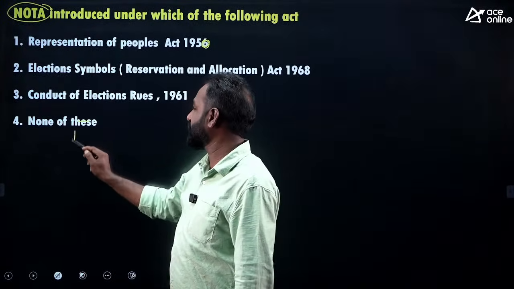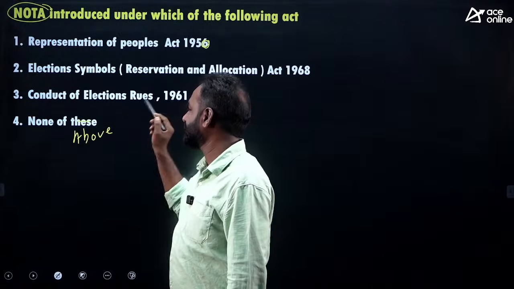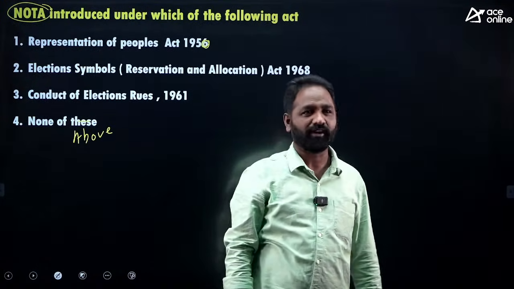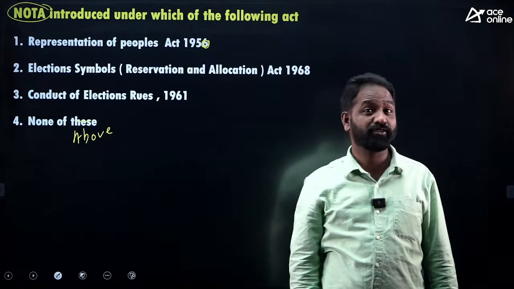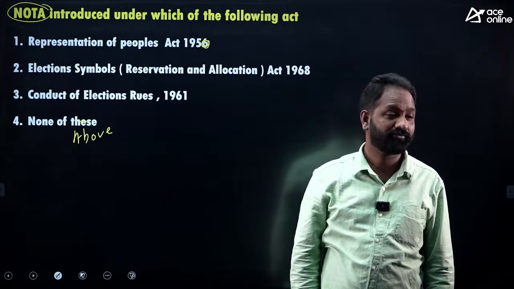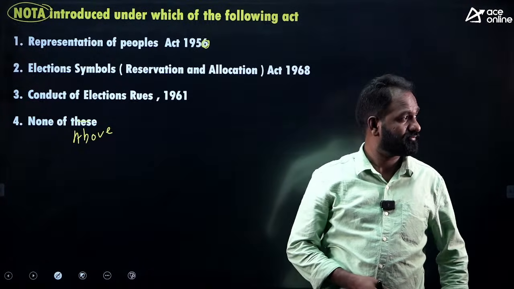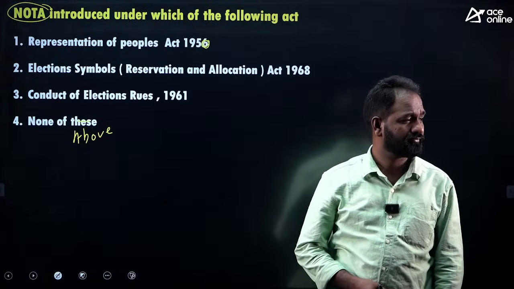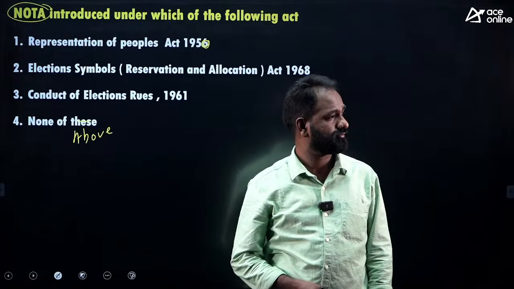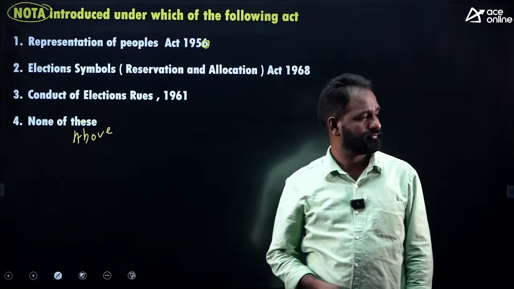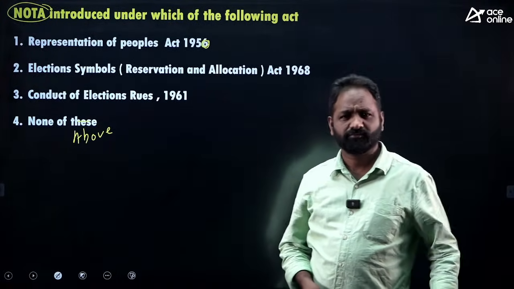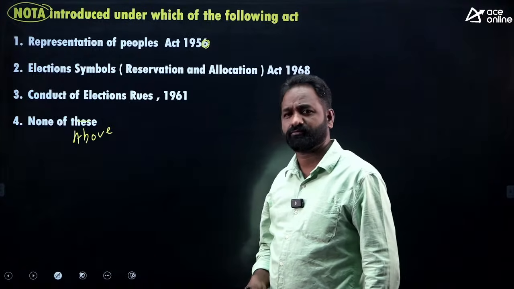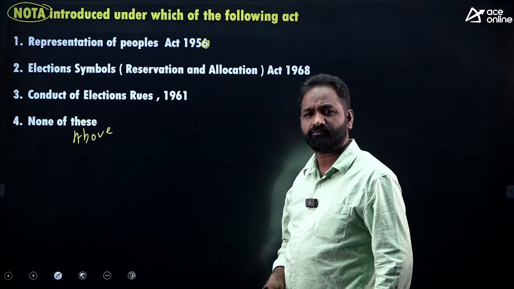Here also, none of the above. The question is about NOTA, and the answer is also about NOTA. Some delay here. Okay.